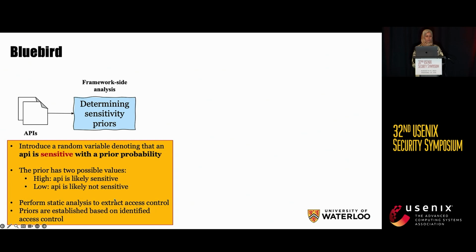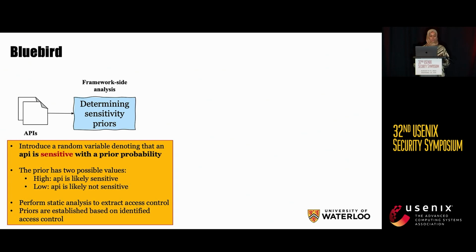So Bluebird works as follows. We begin by statically analyzing the framework. Here we establish an initial sensitivity. We call it a prior. And we introduce a random variable to denote that an API is sensitive. Now, it could have two values. It could either be high sensitivity or low. We perform static analysis to establish these priors.